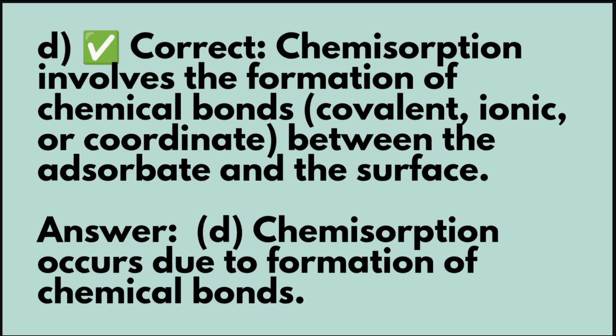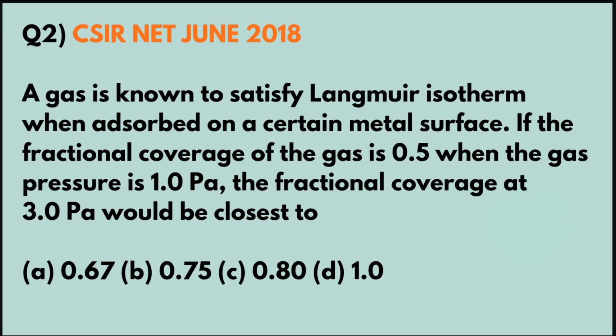Now let's move to the second question. Question 2. This has asked in CSIR-NET November 2020. A gas is known to satisfy Langmuir isotherm when adsorbed on a certain metal surface. If the fractional coverage of the gas is 0.5 when the gas pressure is 1 Pascal, the fractional coverage at 3 Pascal would be closest to option A 0.67, option B 0.75, option C 0.80 and option D 1. Now let's move to the solution.